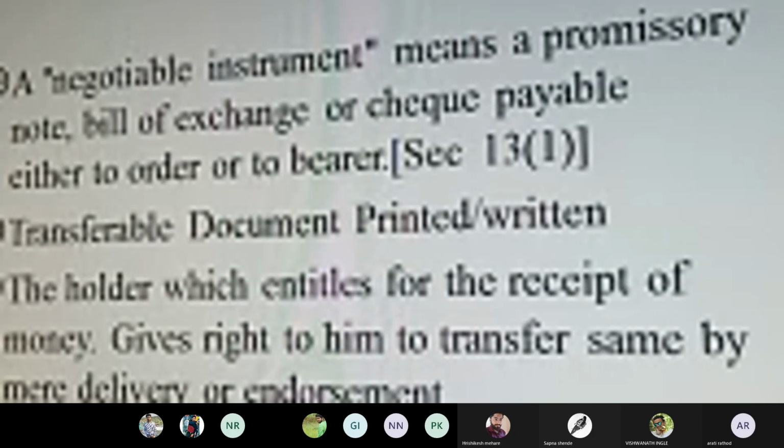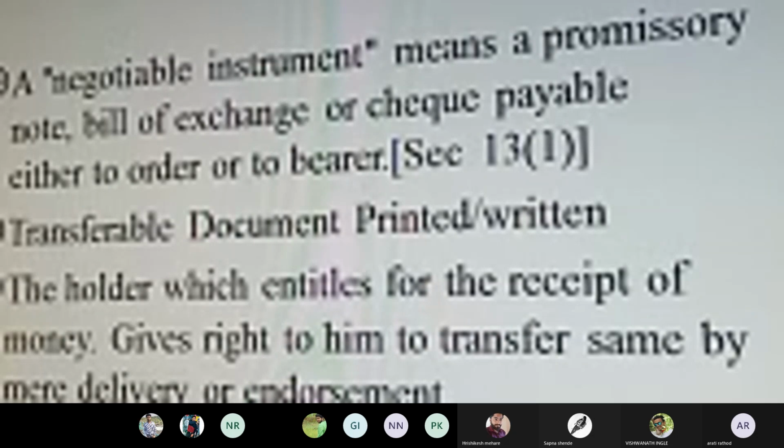Now here further you will get certain terms: what is meant by delivery and what is meant by endorsement. Delivery, we have already studied in terms of the Sale of Goods Act. Delivery means the transfer of possession or ownership from one person to another person.